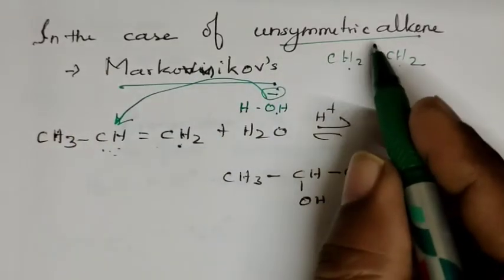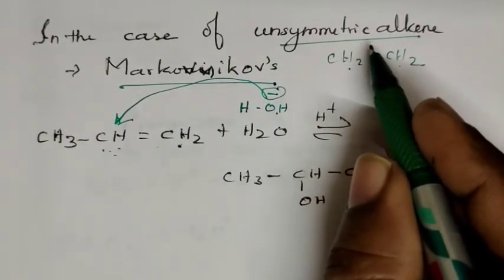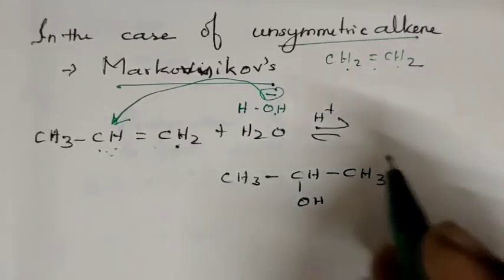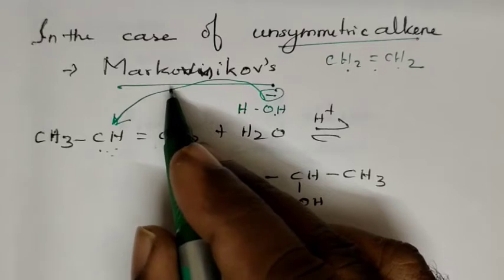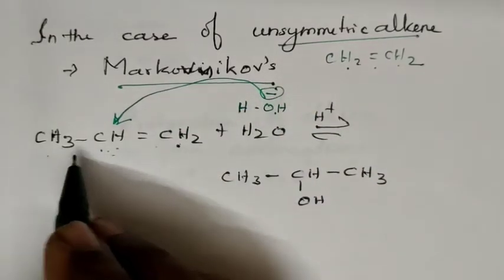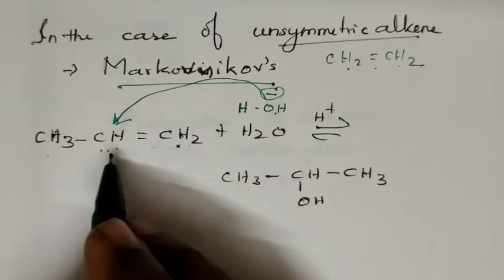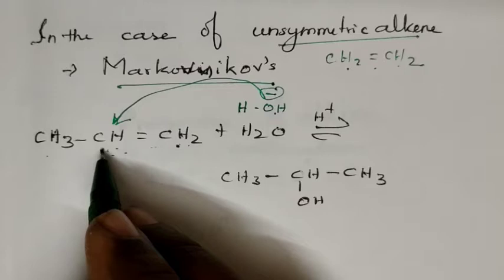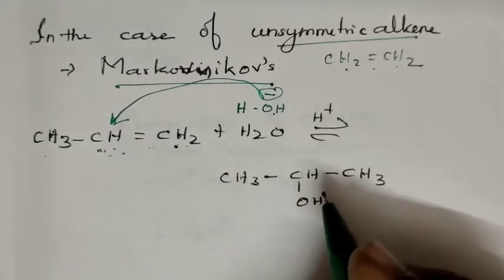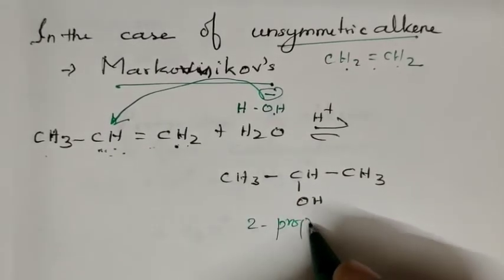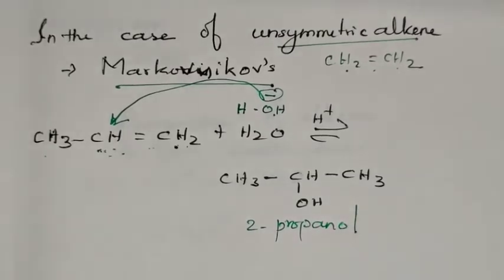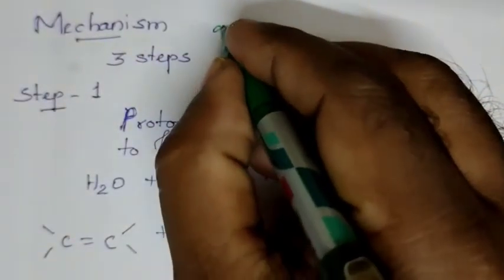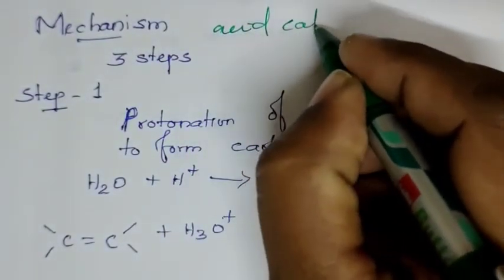So CH3CH double bond CH2, an unsymmetric alkene, when treated with water, the OH adds with the CH group. So we are getting 2-propanol as the product.